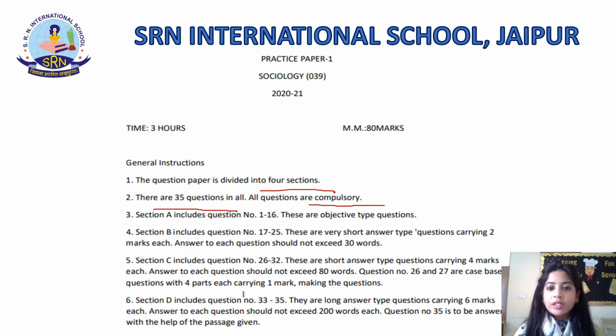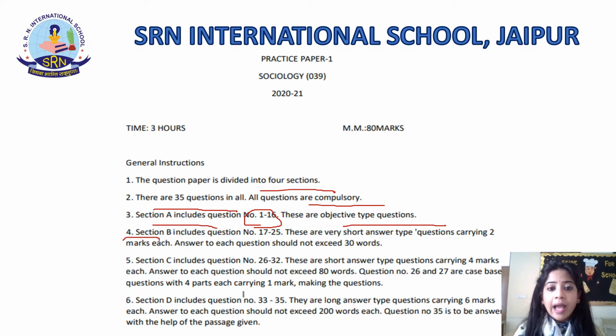In between the questions, you definitely will get options. Section A will have question numbers 1 to 16 and these will be objective type questions, like true or false, match the following, fill in the blanks, correct the statements. These kinds of questions will be there in your exam.